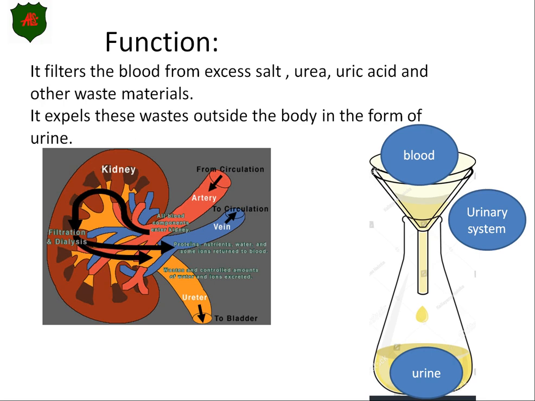Number 3, uric acid. Number 4, the other waste material. The word filters means cleans, okay? So the function of your urinary system is that it clears your blood from urea, uric acid, excess salt, and other waste materials. So it filters the blood.